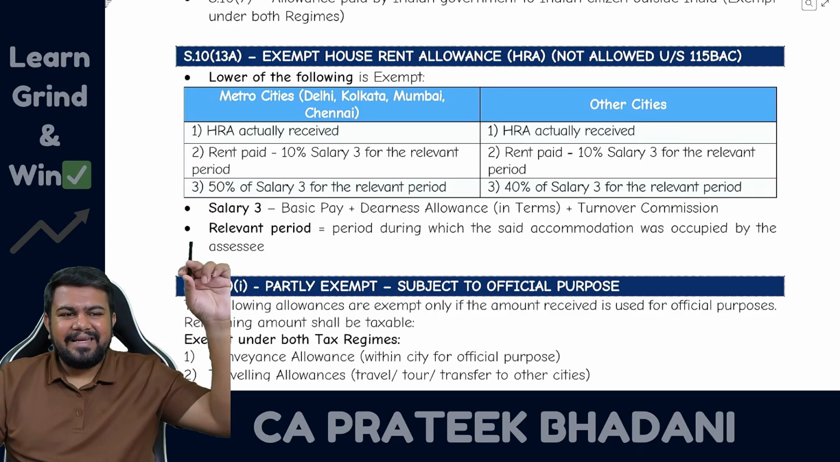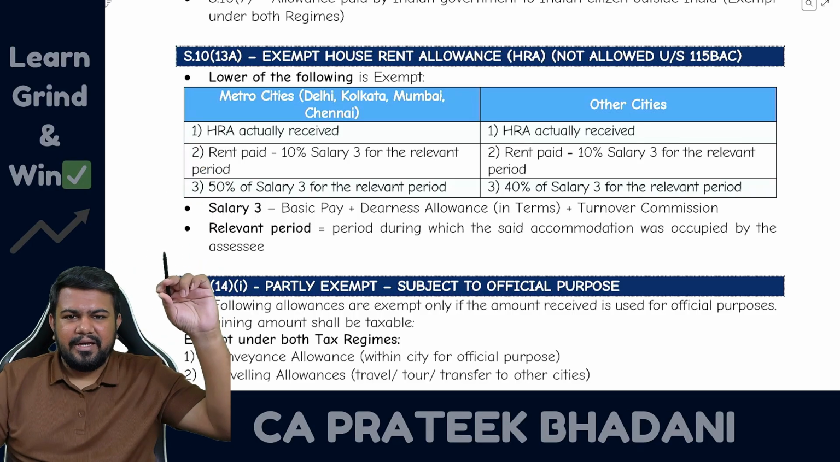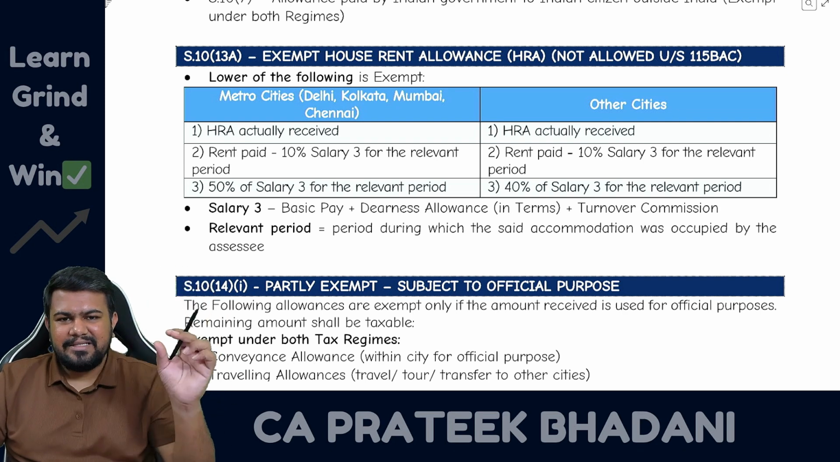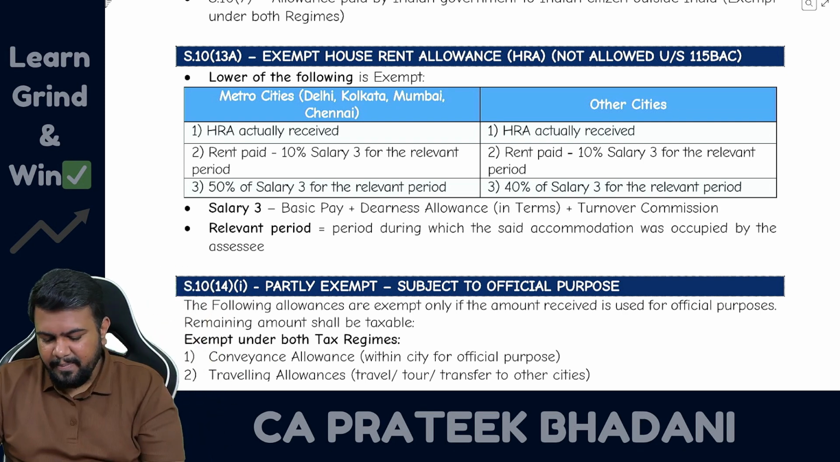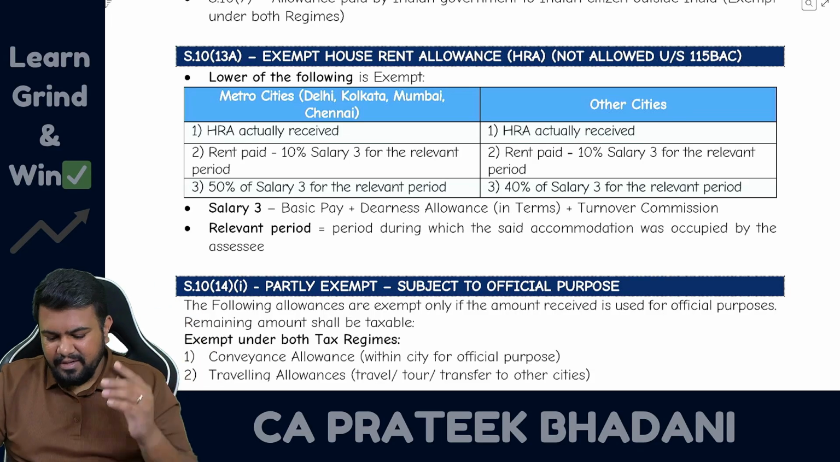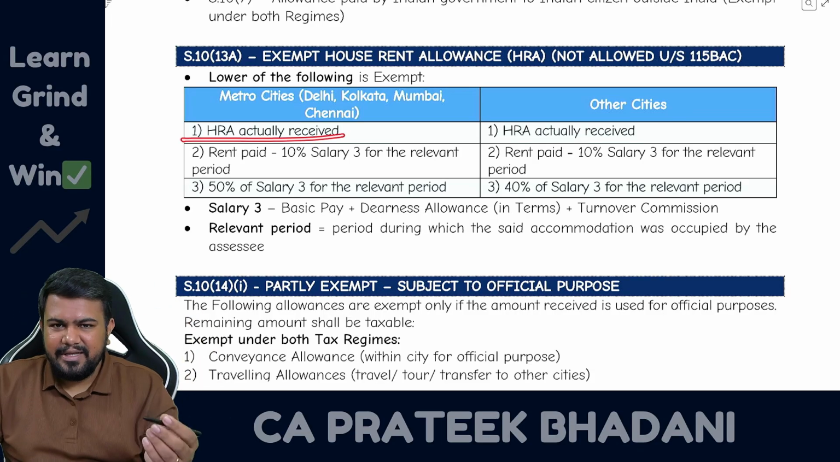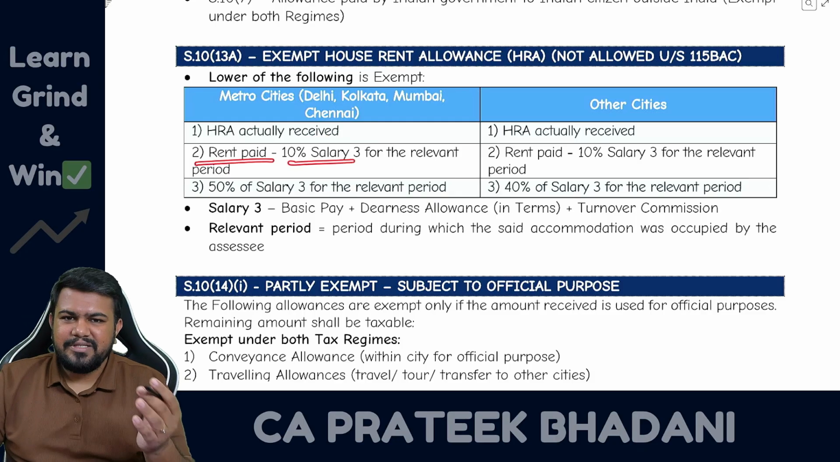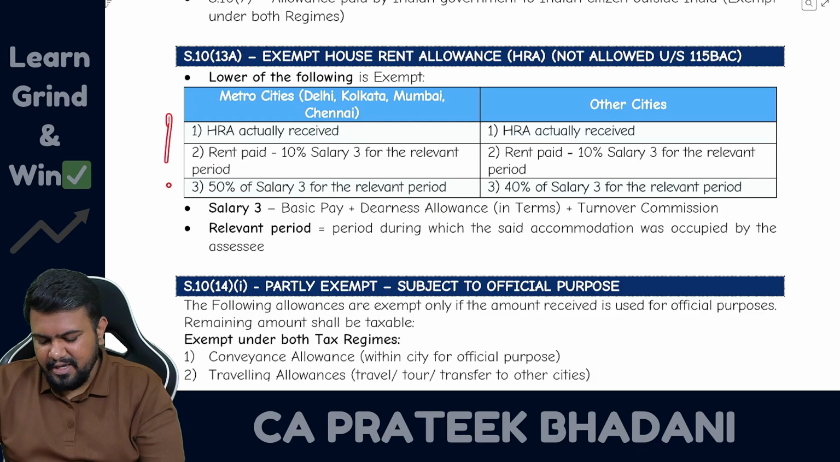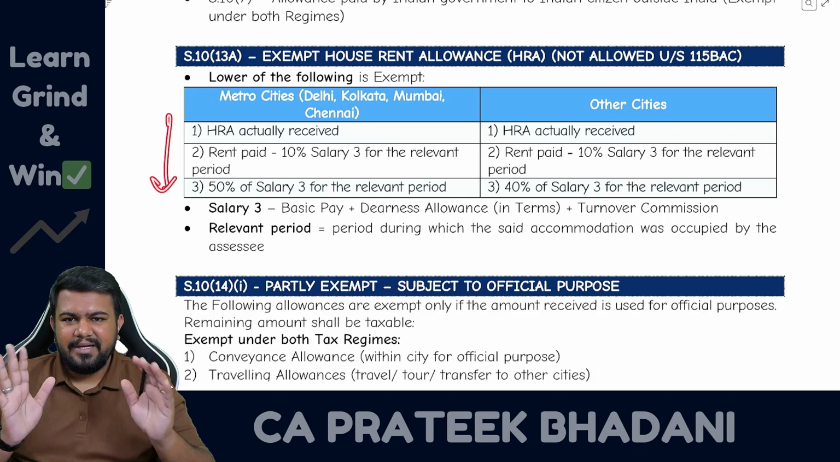So first, in the salary head of income, you have to take the entire HRA and put it in the inner column. From that you have to reduce the exemption. To calculate the exemption, either you can calculate it there itself or you can put a separate working note. And in the working note you have to calculate HRA actually received, or rent paid minus 10% of salary, or 50% of salary or 40% as the case may be. Whichever is lower will be the exemption.